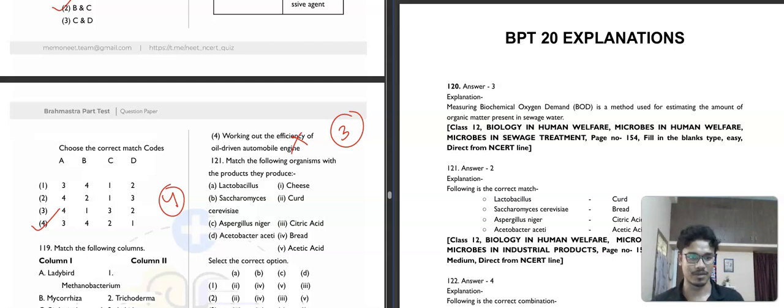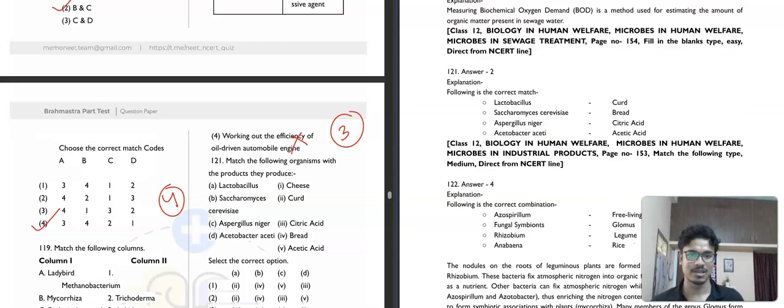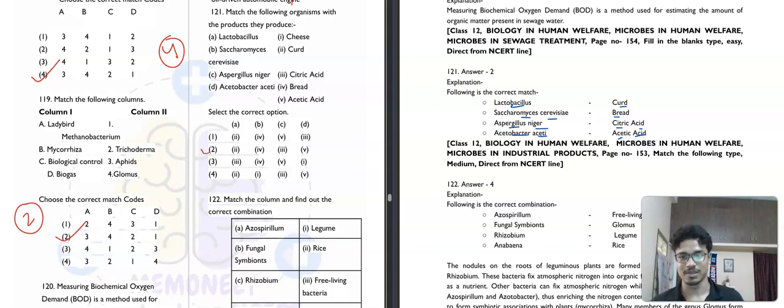Same match the following type question. So, Lactobacillus is used for help in making of our curd. Then Saccharomyces cerevisiae is used for making of bread. Aspergillus niger produces citric acid, Acetobacter acetic. The name suggests acetic acid. So, the correct answer for this question will be option number 4.